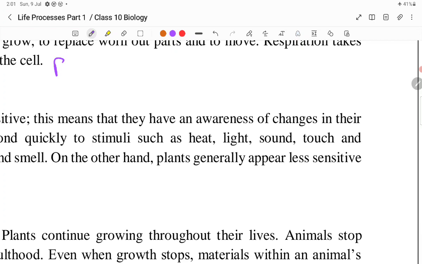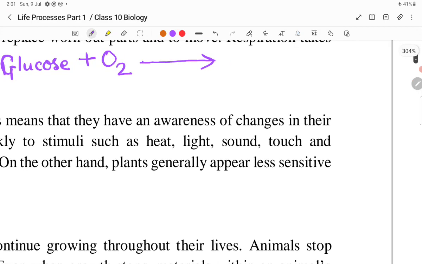Food, for example, carbohydrate, is digested into simple glucose, which is a monosaccharide, that is, it is unimolecular. Glucose reacts with oxygen in our body cells, especially in mitochondria, to liberate energy. Side by side, carbon dioxide is also released as the byproduct along with a little amount of water.